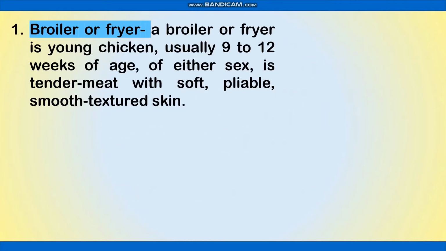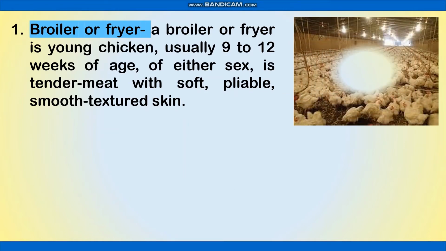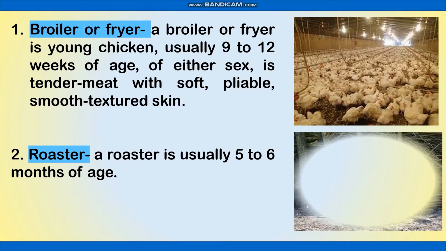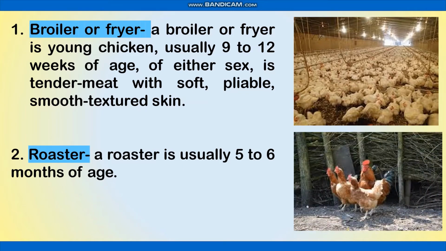Broiler or fryer. A broiler or fryer is young chicken, usually 9 to 12 weeks of age, of either sex. It has tender meat with soft, pliable, smooth-textured skin. Rooster. A rooster is usually 5 to 6 months of age.